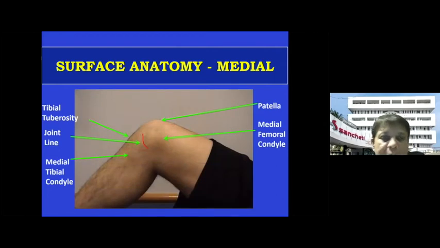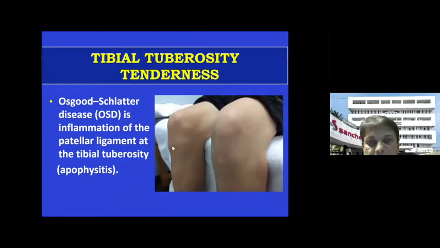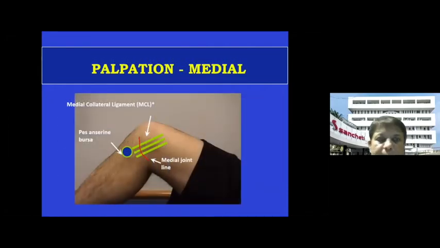Also from the side, you can see the tibial tuberosity. You have to see the joint line, whether there are any cysts, the lateral meniscal semilunar cyst or the medial meniscal cyst. If the tibial tuberosity is very prominent on inspection, then in the adolescent age group, you're looking at a condition called Osgood-Schlatter's disease, which is the apophysitis of the tibial tuberosity. So where the swelling is, where the prominence is, you can come to some diagnosis.